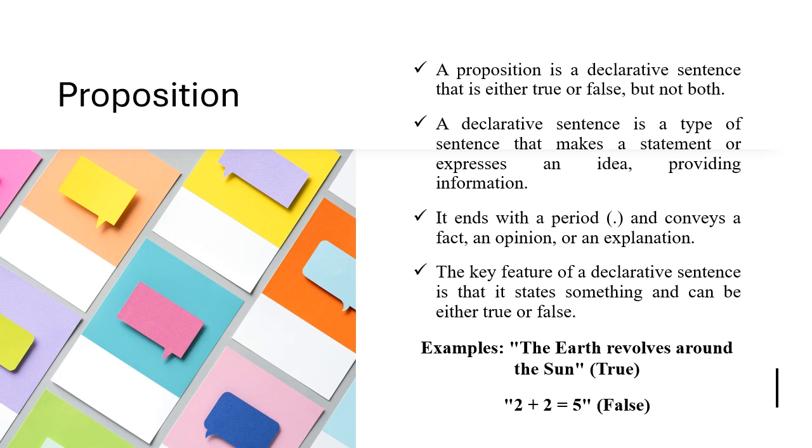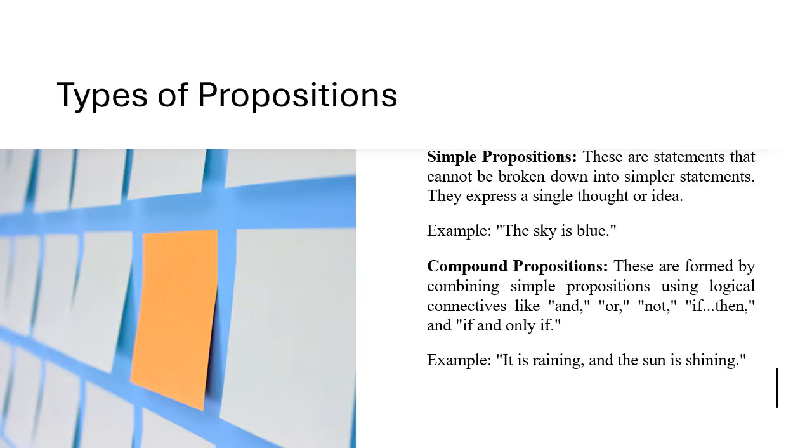Here are the examples. The earth revolves around the sun. The statement is true. It is a universal truth statement, so it is true. 2 plus 2 is equal to 4 is a true statement, but 2 plus 2 is equal to 5 is a false statement. There are two different types of proposition. One is simple proposition and the next is compound proposition.